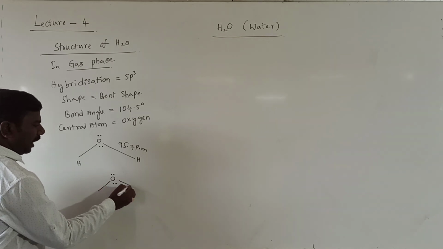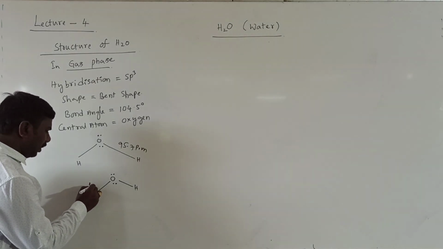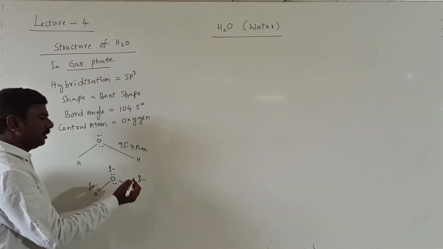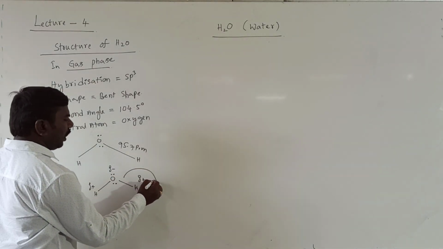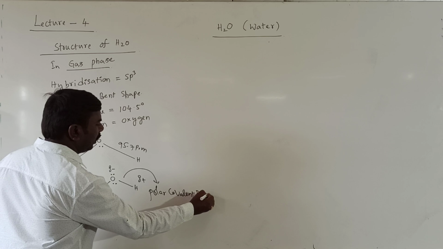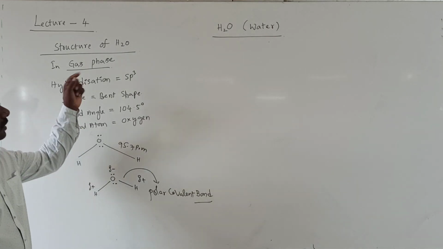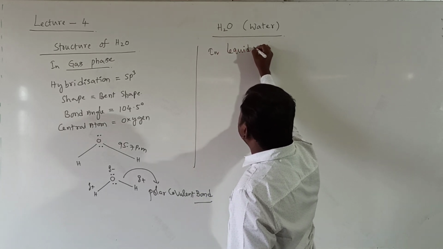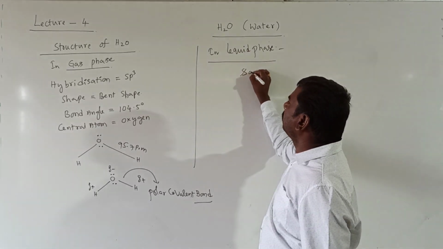Oxygen is more electronegative, hydrogen is which one? Less electronegative. Hydrogen is plus, oxygen is minus. Hydrogen is electropositive, oxygen electronegative, so it is a polar covalent bond. Clear? It is the structure of water in which phase? That is gas phase. In liquid phase, also all these properties are the same as in which one?